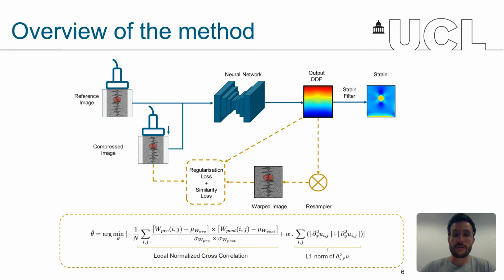During training, the network parameters are learned by minimizing a dissimilarity metric, which corresponds to the negative normalized cross correlation. This metric is computed between local patches extracted from the reference image and the compressed image resampled with the predicted displacement field. The loss function also includes a regularization parameter to ensure balance between the likelihood and smoothness of the predicted transformation. Here we use the L1 norm of the strain map gradient to enforce the smoothness of the prediction, which also corresponds to the second spatial derivative of the predicted displacement field, and therefore we can use it during training.